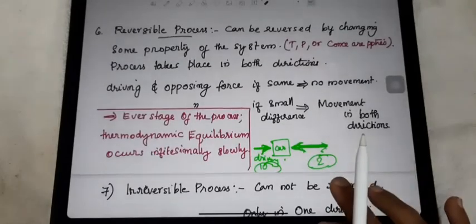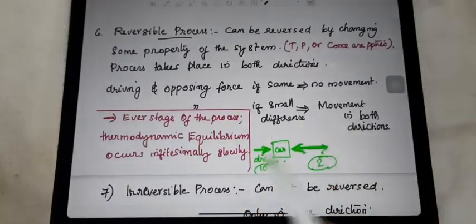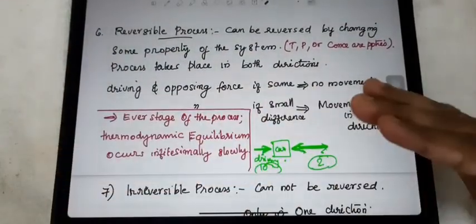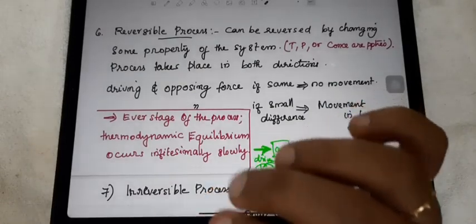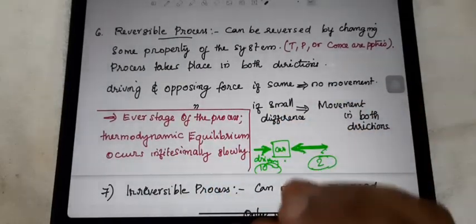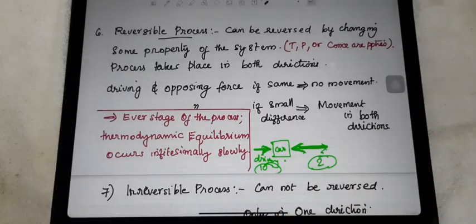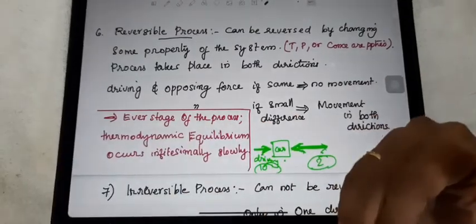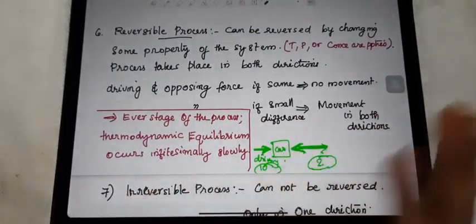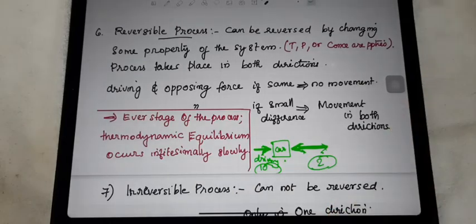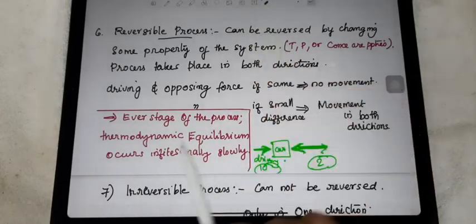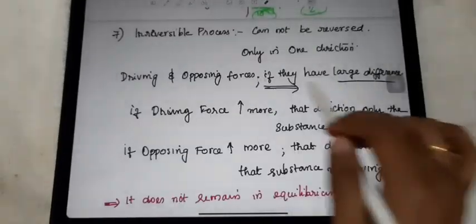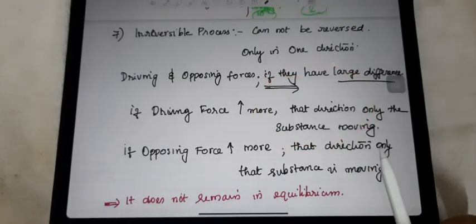But in the case of a reversible process, if there is a small difference, what will happen? That side and this side. Likewise, movement will be there in both directions. So finally it will reach a thermodynamic state, that means one stable state, that means the equilibrium state. That means the car moves at an equal rate, not more on one side or the opposite side. In the same rate it moves in both sides. Such a situation is called thermodynamic equilibrium. So equilibrium will be attained in the case of a reversible process, but in the case of an irreversible process there is no chance of attaining equilibrium.